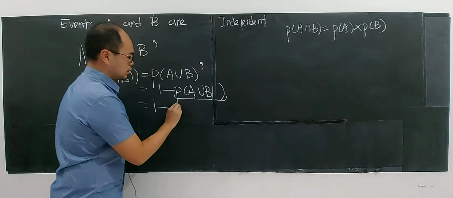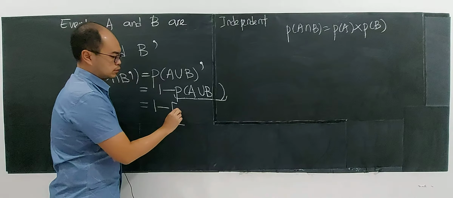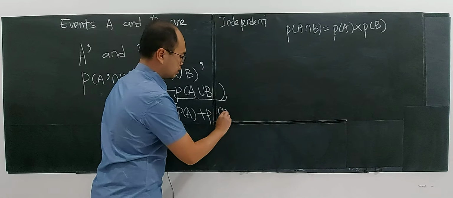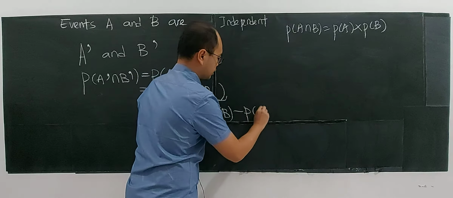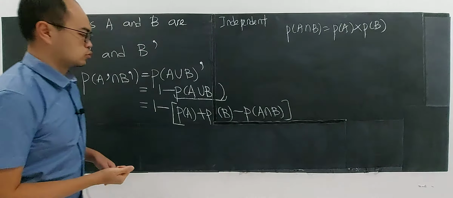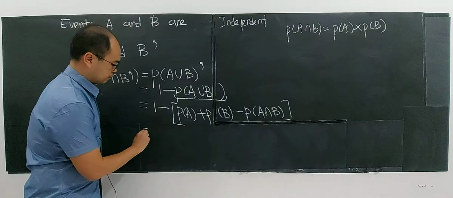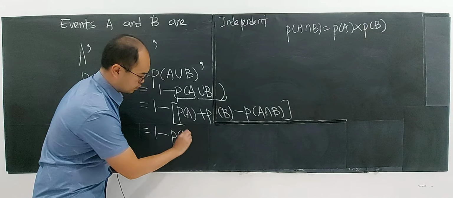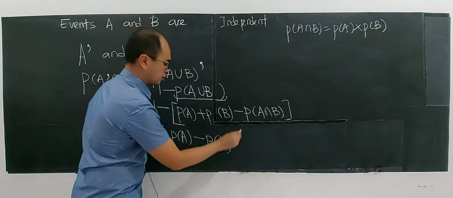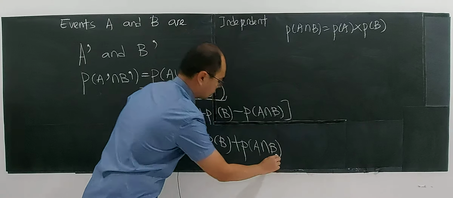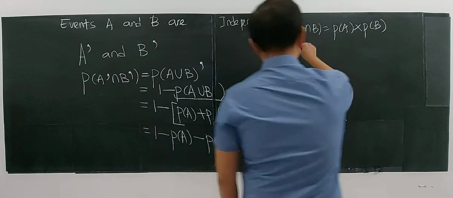This one is a union, right? So the formula for union is the probability of A plus the probability of B minus the probability of A intersecting B. Don't know what to do? Never mind, keep doing, all right? So 1 minus P(A) minus P(B), and negative negative becomes positive, plus the probability of A intersecting B. Even headache, right?